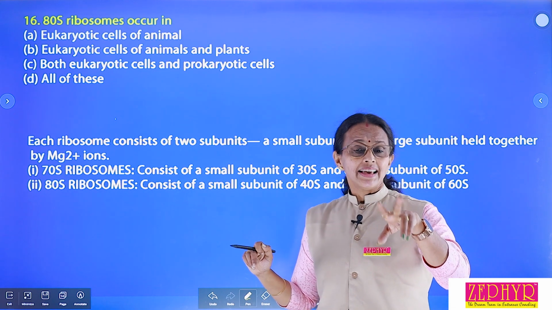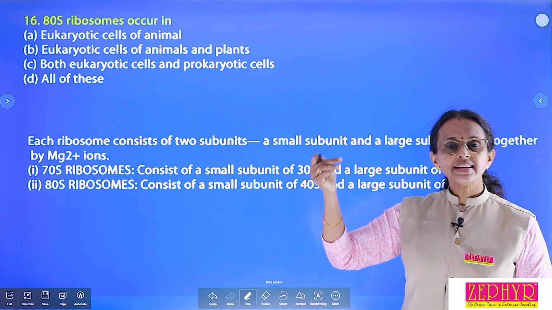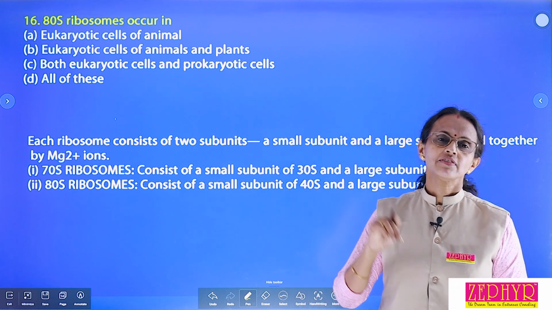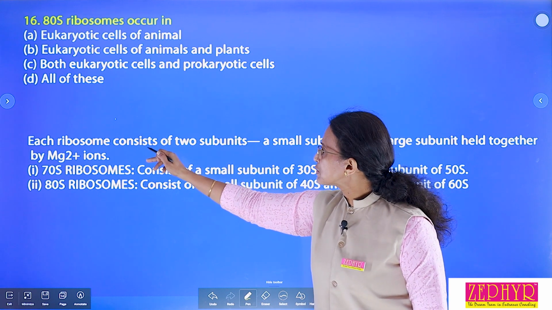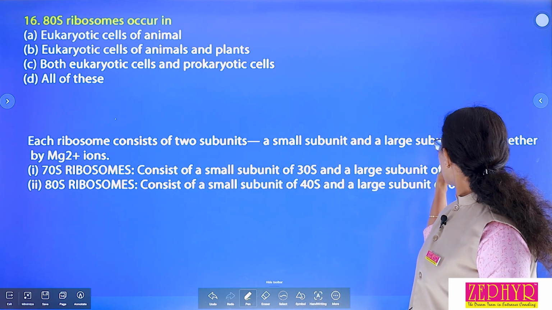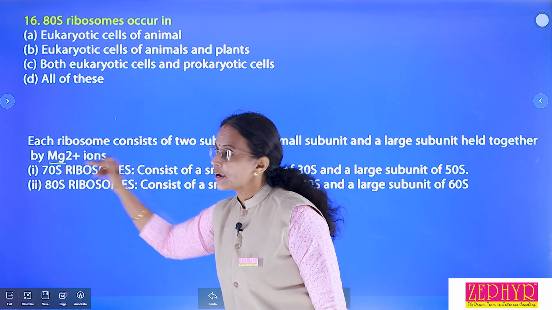Ribosomes are of two types, 80S ribosome and 70S ribosome. 80S ribosome is found in eukaryotic cells and 70S ribosome is found in prokaryotic cells. Each ribosome consists of two subunits, a small subunit and a large subunit, held together by magnesium ions.